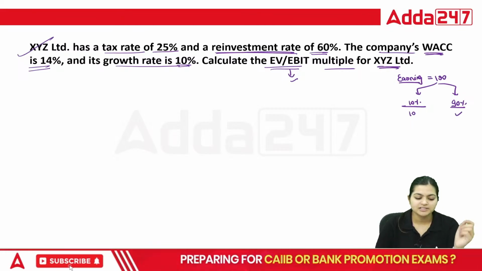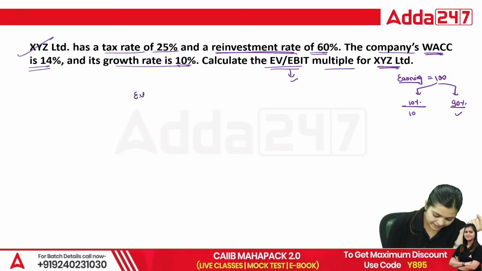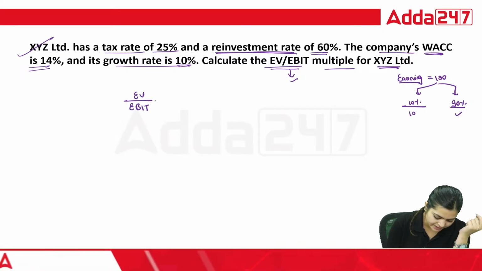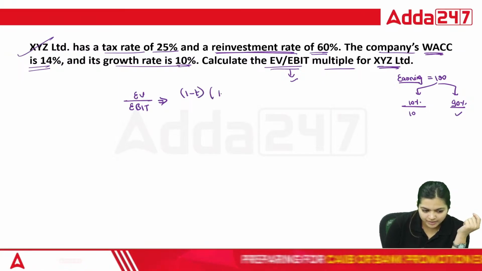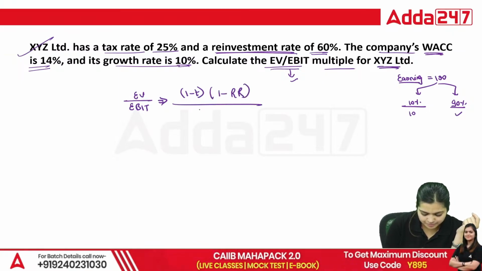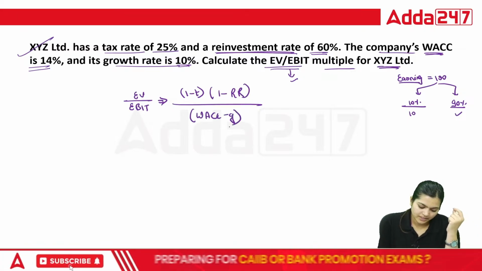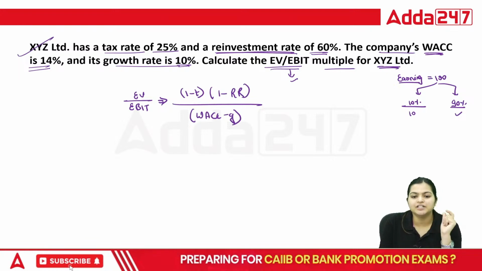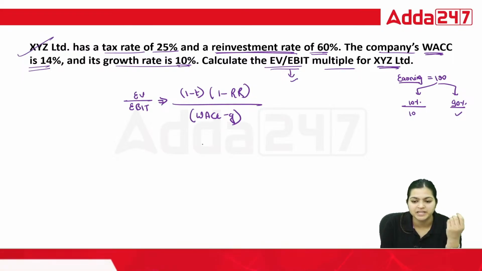So what is the formula we need to use here? EV divided by EBIT equals (1 minus T) into (1 minus RR) divided by (WACC minus G). Weighted average cost of capital we already discussed, minus G. In the numerator, 1 minus tax rate into 1 minus reinvestment rate.